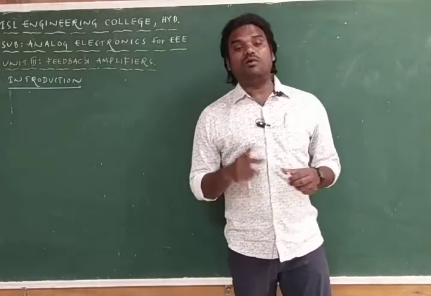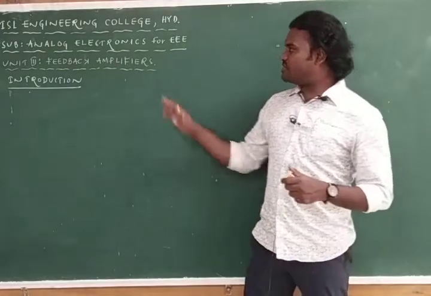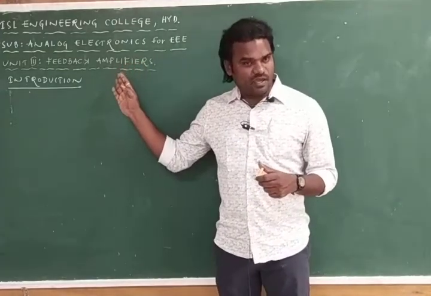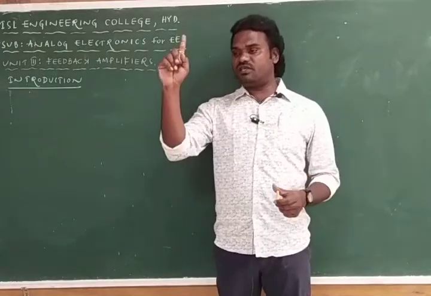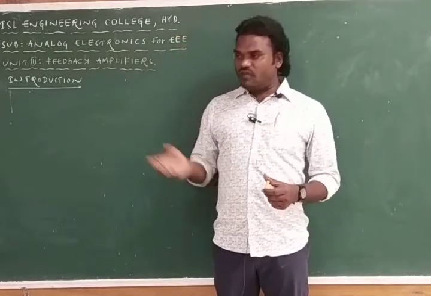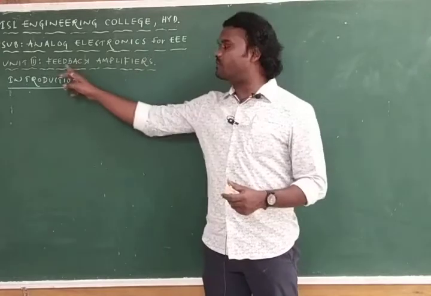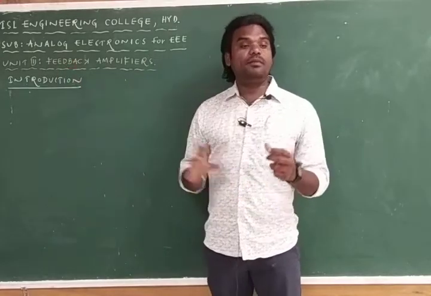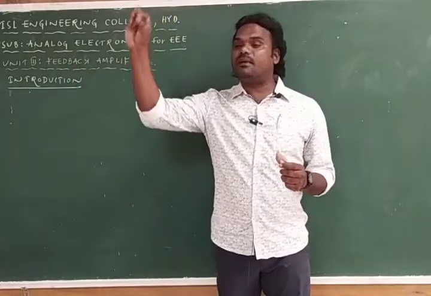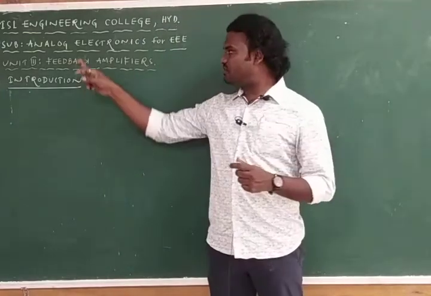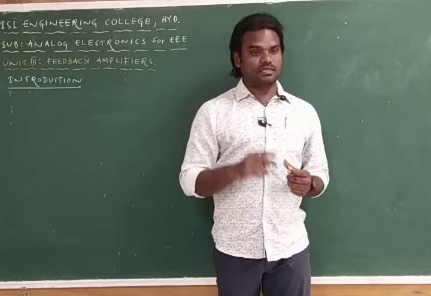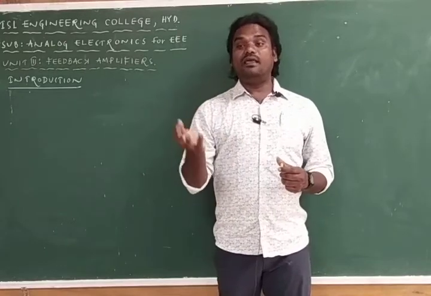So there are two things I wanted to explain now. The first one is the amplifier, an electronic circuit which increases the strength of the weak signal. We have the amplifier circuit on which we employ the concept of feedback. Feedback is nothing but taking some part of the output and connecting it again as an input. There are two types of feedback: positive feedback and negative feedback.